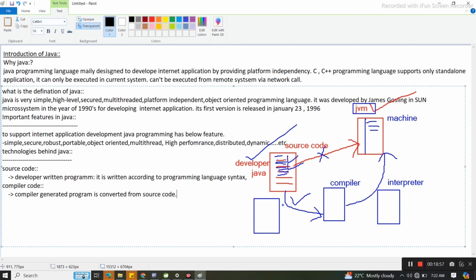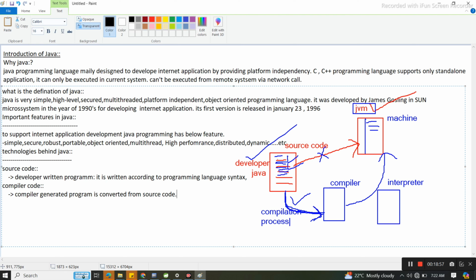Whatever process happened here, from the developer's code to the compiler code, is nothing but the compilation process.